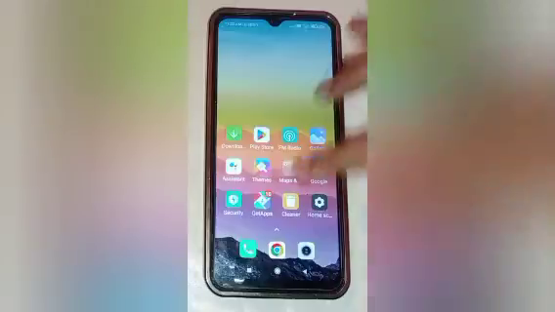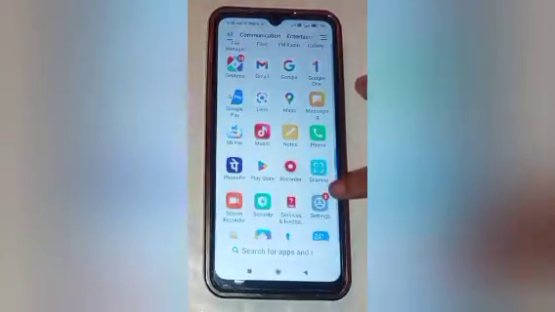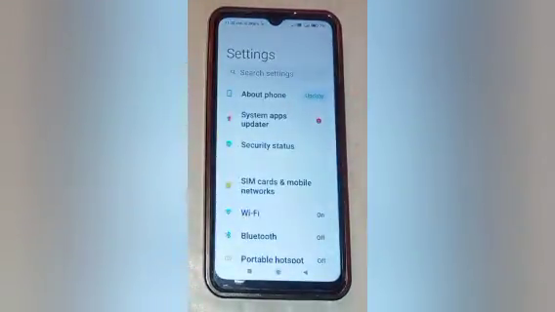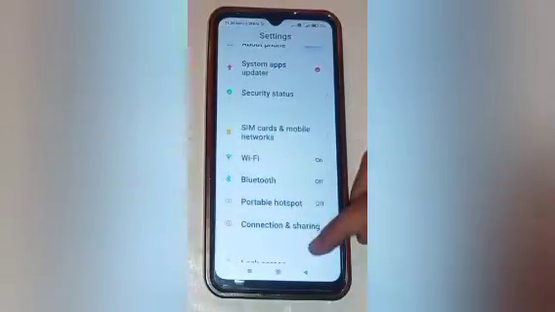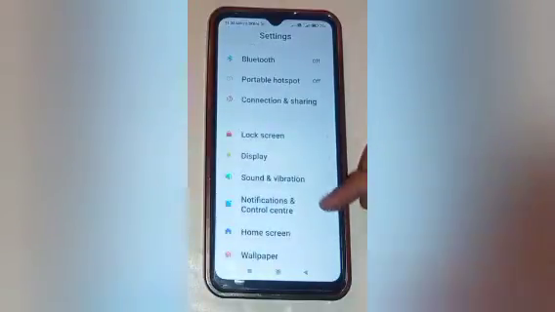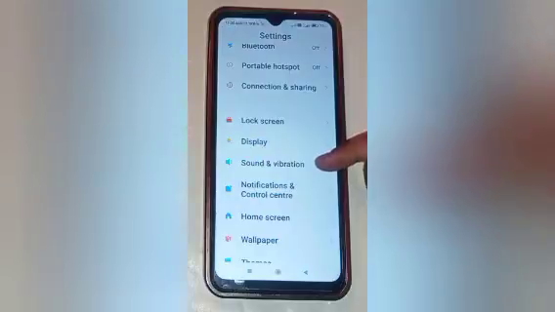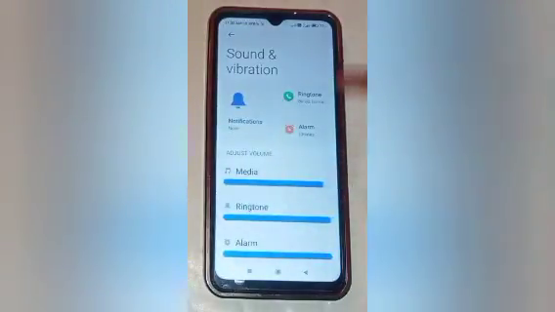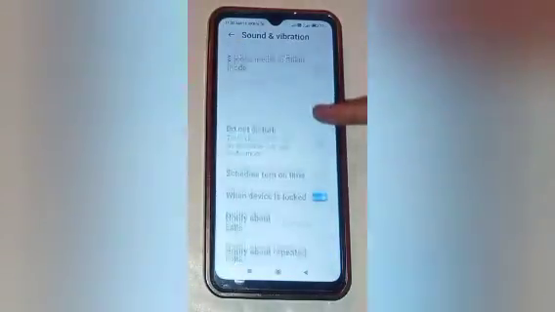Firstly, scroll up and go to the settings icon. So click on the settings icon. Now here you will see many options. Scroll up some more and click on the sound and vibration option. So click on that. Here you will see many options. Scroll up and you have to click on the